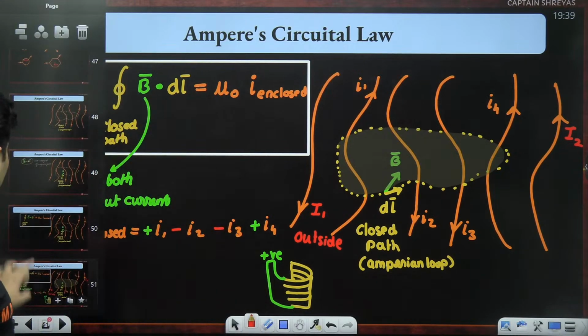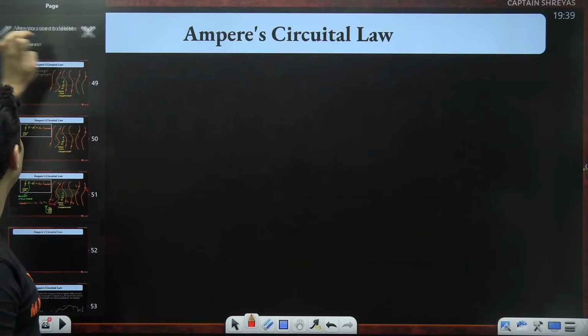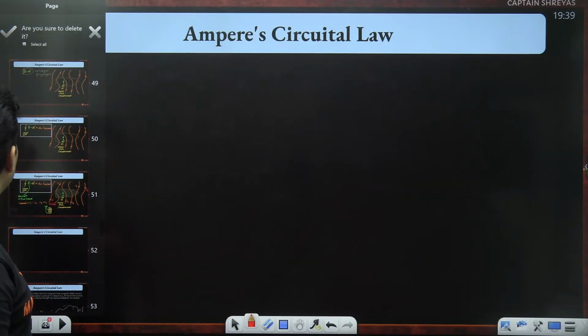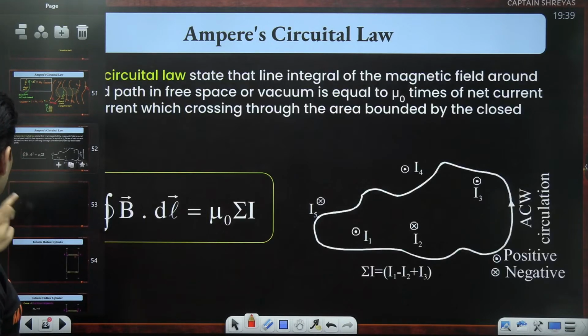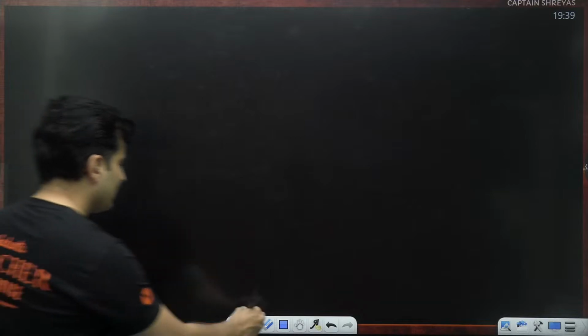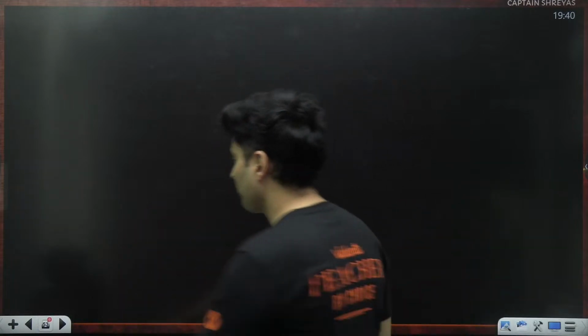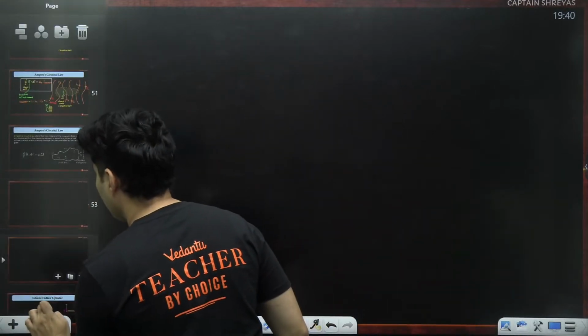Very good. So that is your Ampere's loop law or Ampere's circuit law. Now, let me show you a very nice application of Ampere's loop law that will blow your mind. Trust me, finding the flaw is the most tricky part in this question. So observe this question very, very carefully.